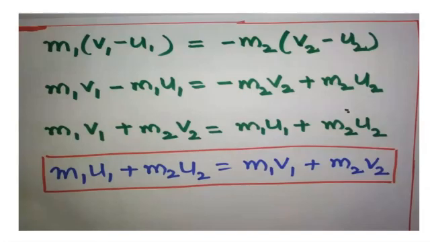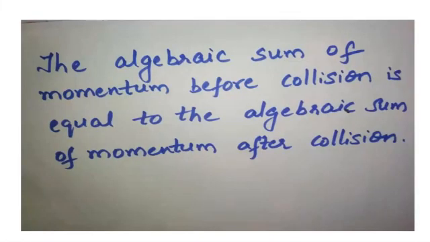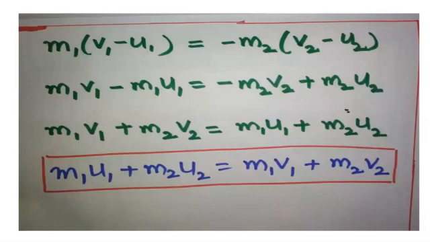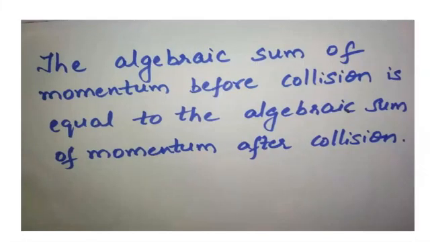Since I have made initial first, my writing will be like before collision, always initial velocity when it is coming before collision. So I have done m1 u1 plus m2 u2 equals m1 v1 plus m2 v2. So before collision equal to after collision, because the diagram also you are drawing like that. So this will be much easier for you to write and understand, so I have framed it like that. And the writing part also I have written like that: algebraic sum of momentum before collision is equal to algebraic sum of momentum after collision.